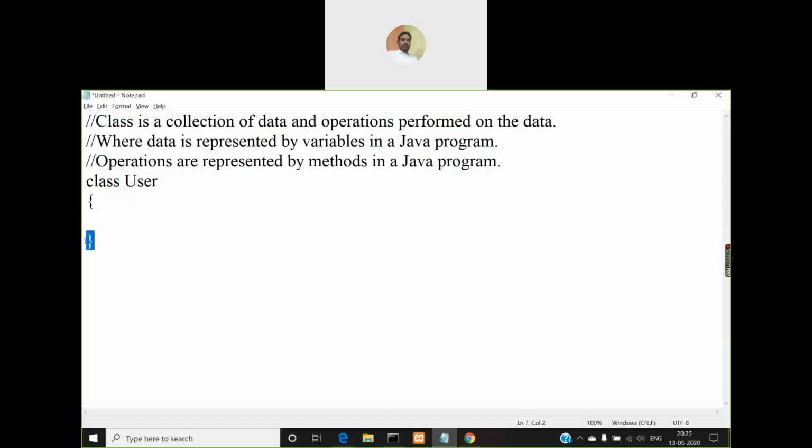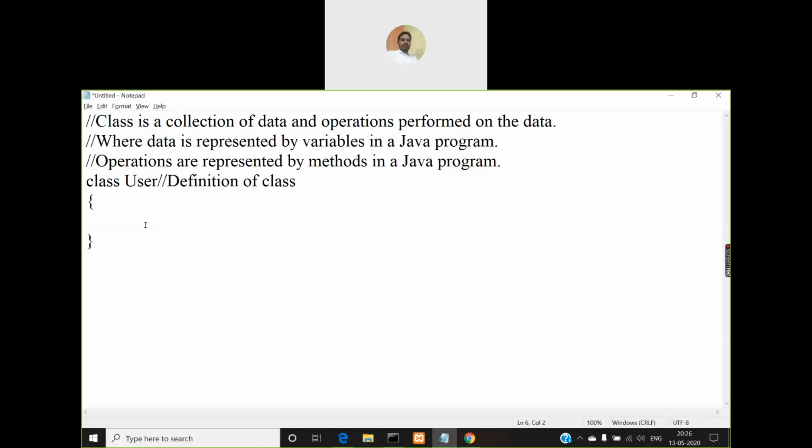then close the brace. Whatever is written inside this class within the braces of this class, we call it the definition of the class. So this is the definition of class. What is this definition going to contain? It is going to contain a collection of this data and operations, right? I'll remove that and put it here as a comment, to indicate that this is the beginning of the definition of class.